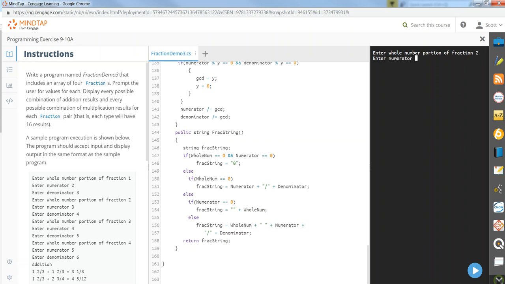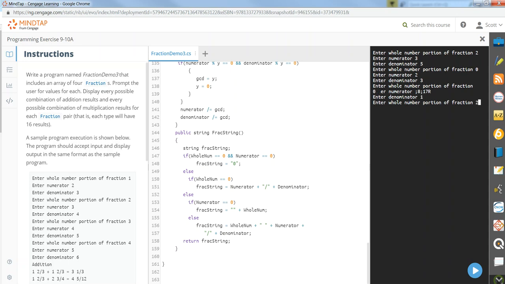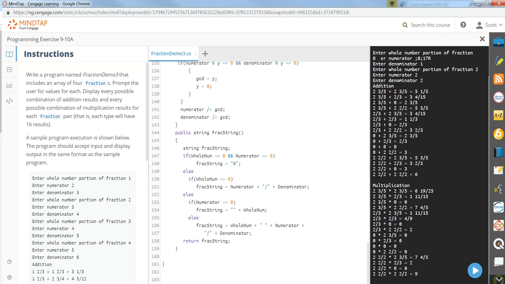2, 0, 2, 3, 0. 1, 2, 2, 2, 2. And it populates it on out for me.